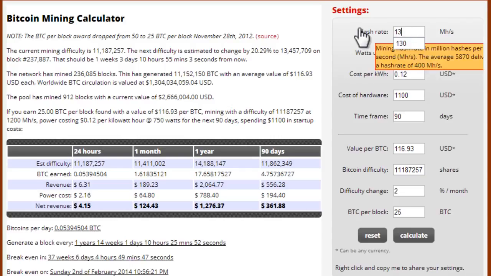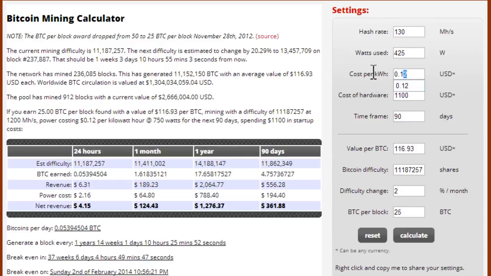425 at 130. And your cost per kilowatt. This is the cost of electricity where you live. If you're not sure how much the cost per kilowatt is, you can always Google that. So let's just say that it's 12 cents per kilowatt. Let's just say I didn't have to spend anything. I'm just using my normal desktop computer. And let's just run this thing for a month.